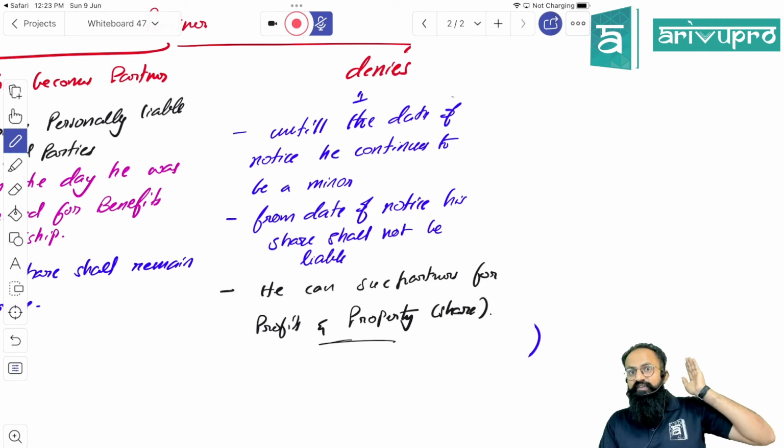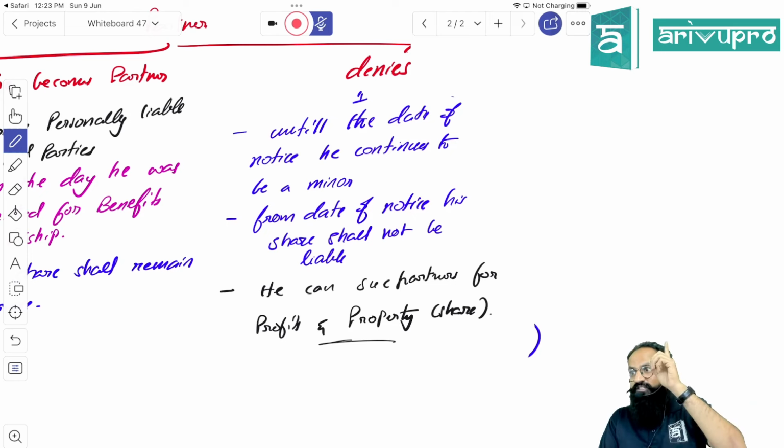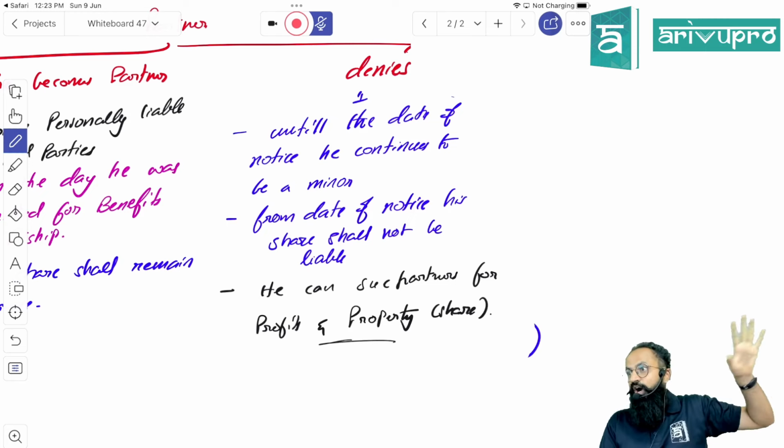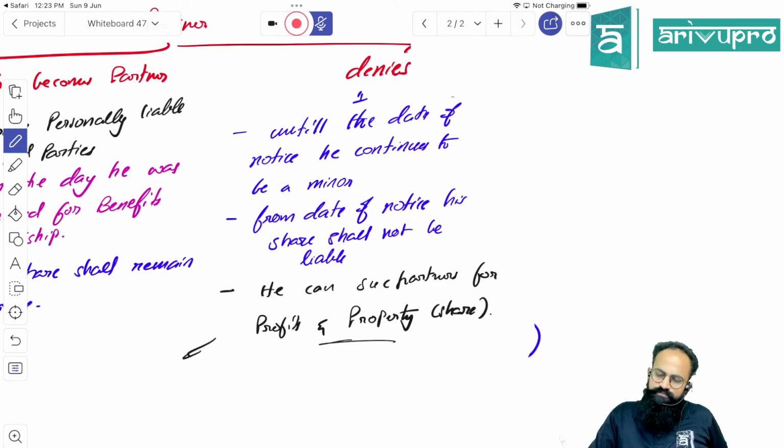Transferee, you will file when the firm enters into dissolution. That is when the transferee will get the right. Here, when you exit from the partnership firm is when you will get a right to sue, not when you guys are still partners. Remember.